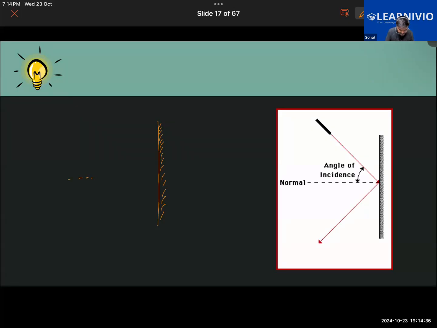And this is an imaginary line which we draw perpendicular. Perpendicular line basically means that when a line is drawn onto a surface at an angle of 90 degrees, this angle is 90 degrees. This much is 90 degrees, okay?